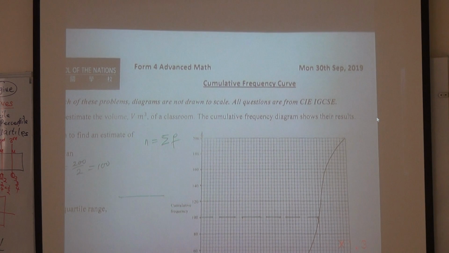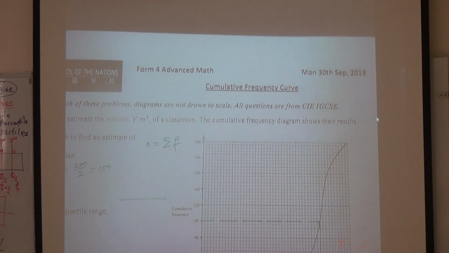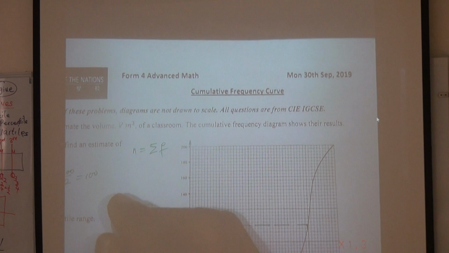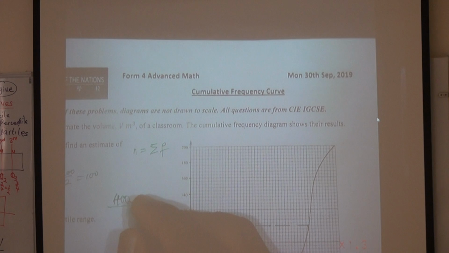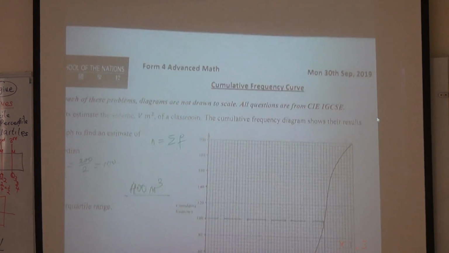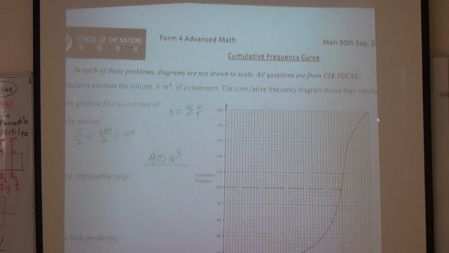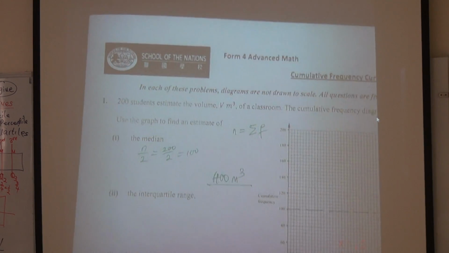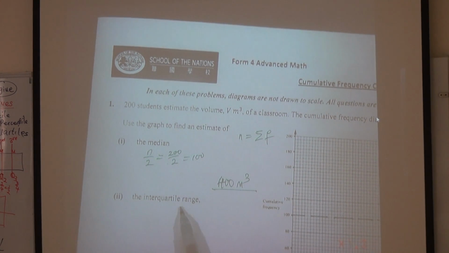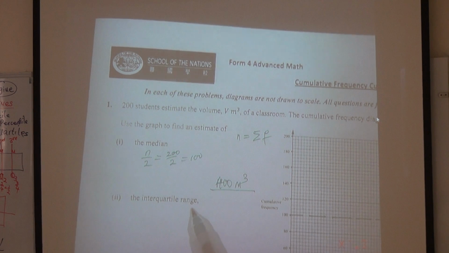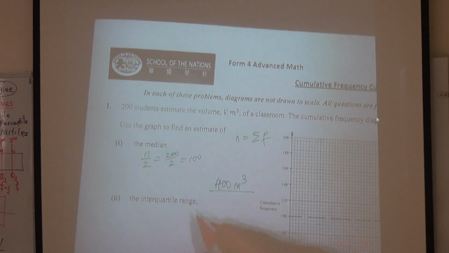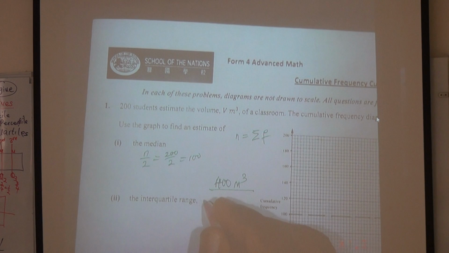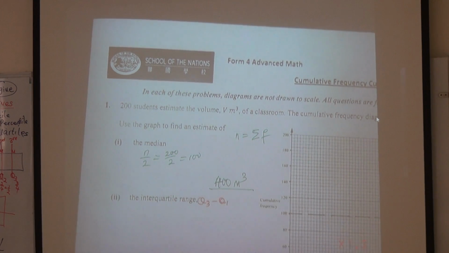There will be a space in your question paper where you can write your answer. So the median is going to be 400 what? Meter cube. Is that what you got? Yes. So that's an approximation, not exact. Now, interquartile range, we've talked about it. Range means what? Highest minus lowest. Interquartile range means the range between the quartiles. So that is the highest quartile minus the lowest quartile. So you are trying to find Q3 minus Q1, right?